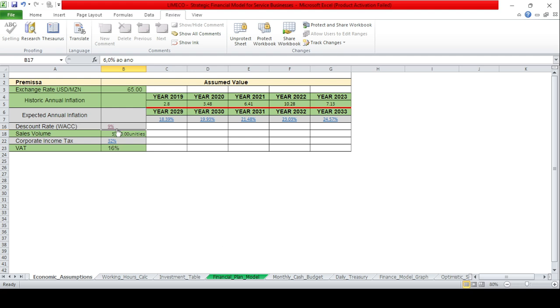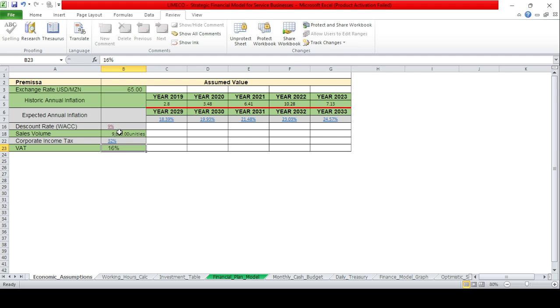So here is sales volume. Here, sales volume 5,000 units, or could be 9,000 units, and then according to the size of the market, the size of the behavioral segment.